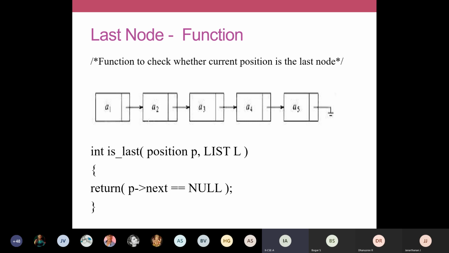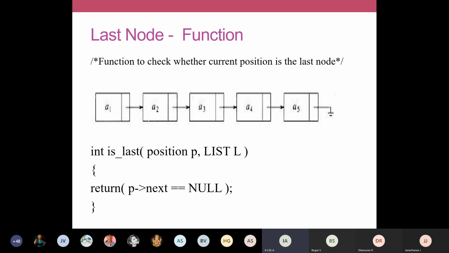In that case, the return value will be 0. So this function is going to return either a 0 or 1. If the condition is true, it's going to return true. If the condition is false, it's going to return 0. So if your next field is not null, if it has some address like A3, it will return false.